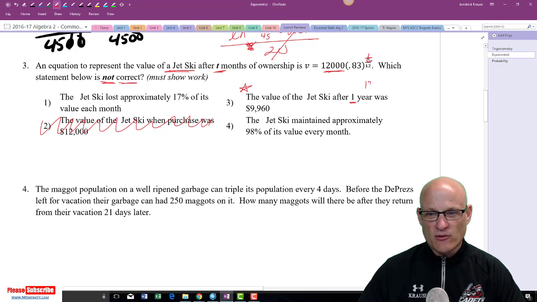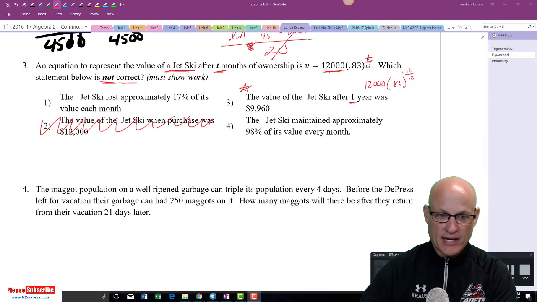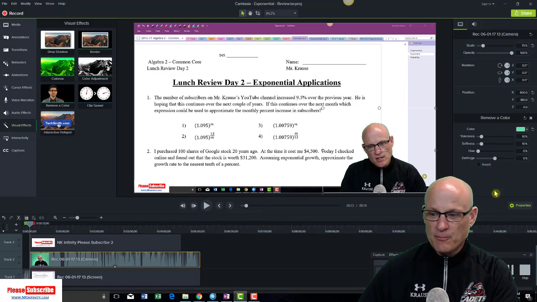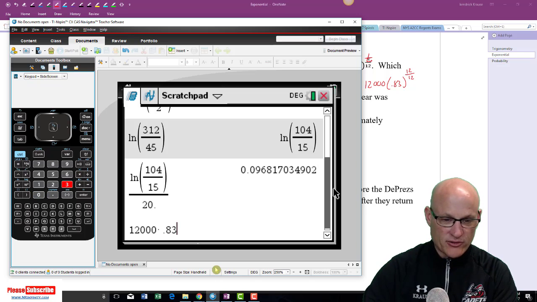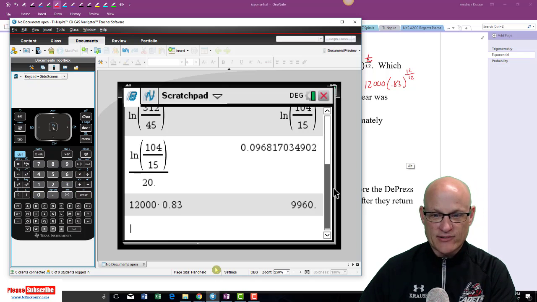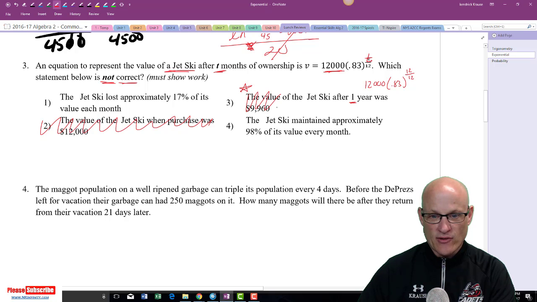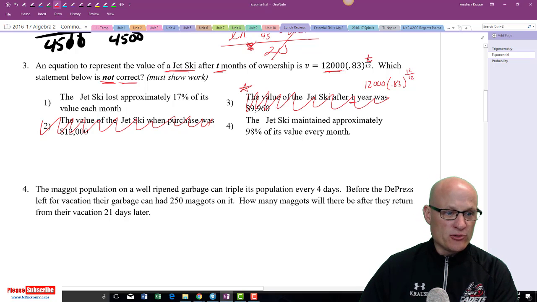So I need to take 12,000, multiply it by 0.83, and raise it to the 12 over 12. Well, that's just 1. So really, I'm just taking 12,000 and multiplying by 0.83. I get 9,960, that's fine. So these two talk about monthly.